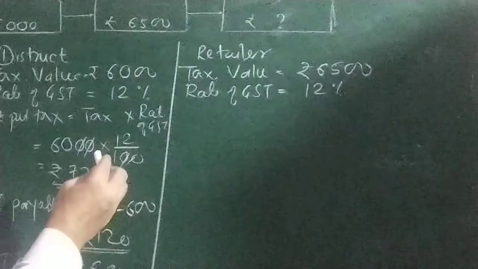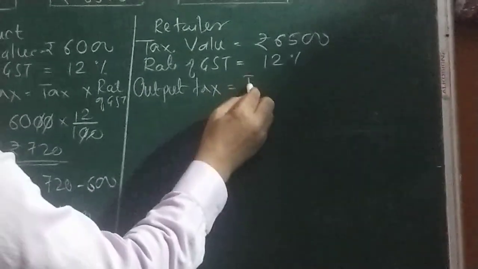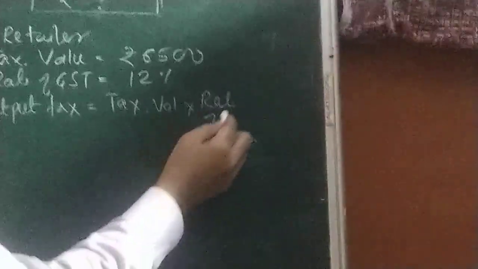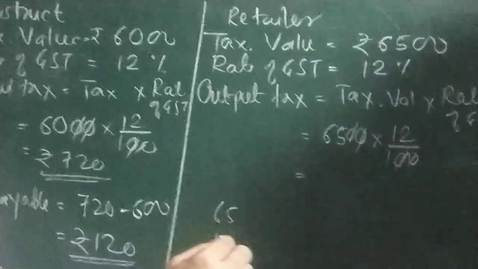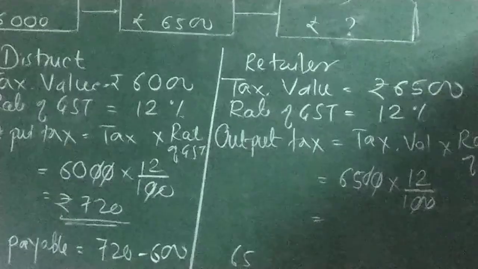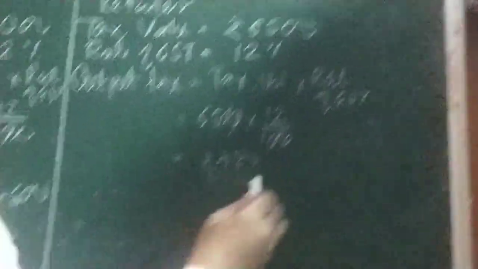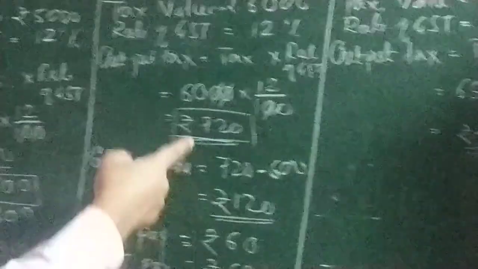Now come to here. Output tax is equal to taxable value into rate of GST. So 6,500 into 12%, 0 cancel. So 65 into 12 is 780. So the retailer will not pay 780 to the government, because 720 is already paid from here.